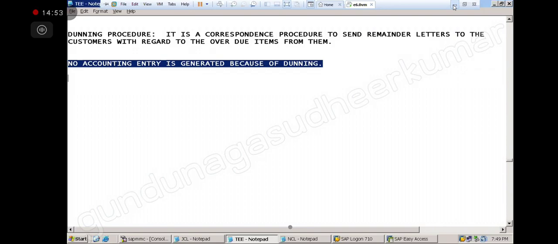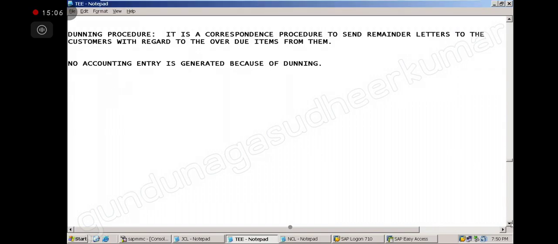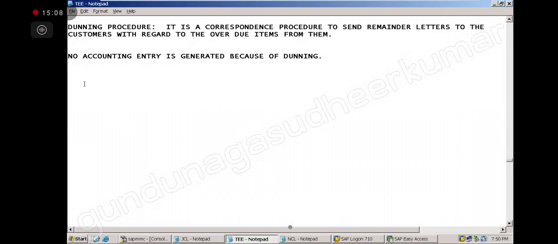Okay, so now let's proceed with the Dunning procedure. No accounting entry is generated because of Dunning. Now we have a few things to know before we start the Dunning procedure. The first thing is the Dunning level. The number of Dunning levels is the number of letters.